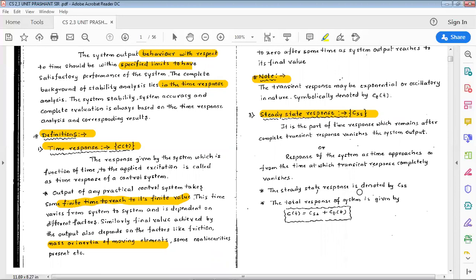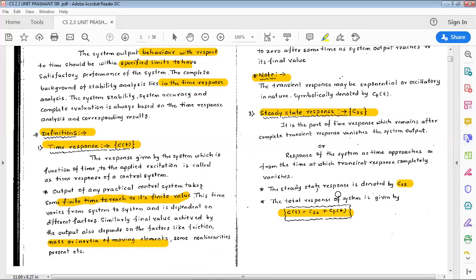The total response of a system is denoted as C of t, which is equal to the sum of steady state response and transient response, that is CSS plus Ct of t.